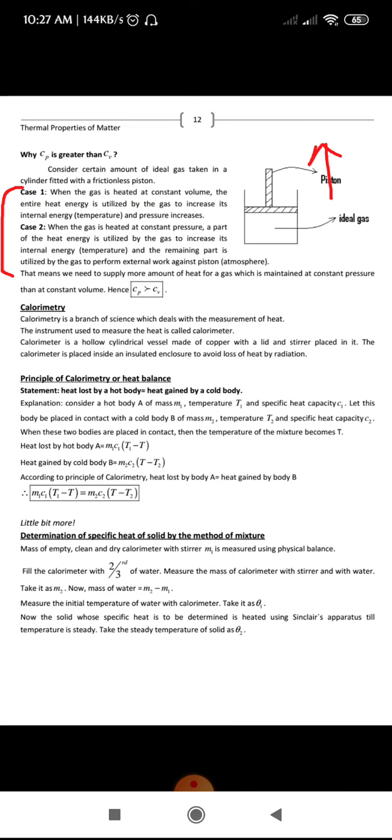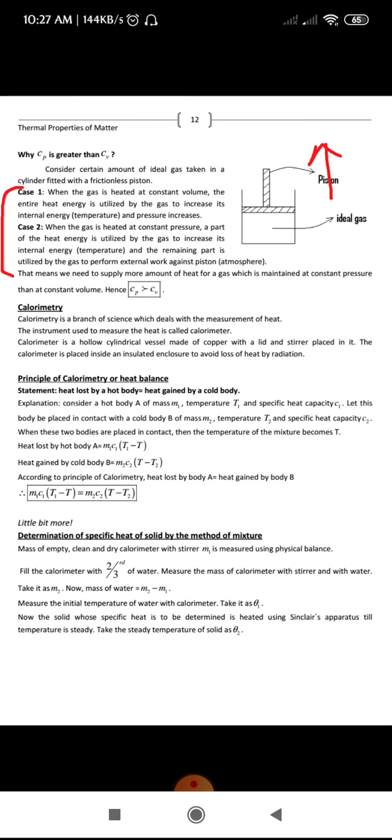Next, regarding the principle of calorimetry, or heat balance. So what does the principle of calorimetry say? The statement goes like this: heat lost by a hot body is equal to heat gained by a cold body. Heat lost by a body is equal to heat gained by the other body.